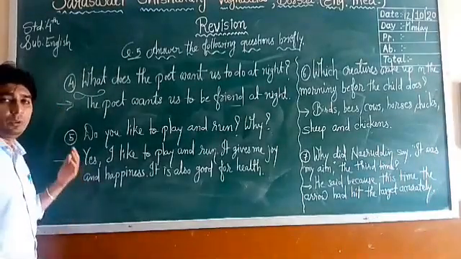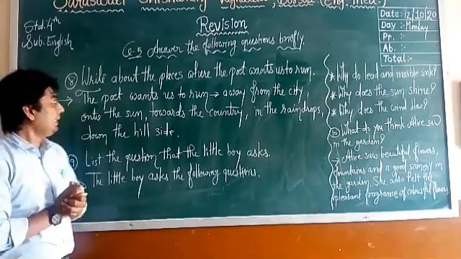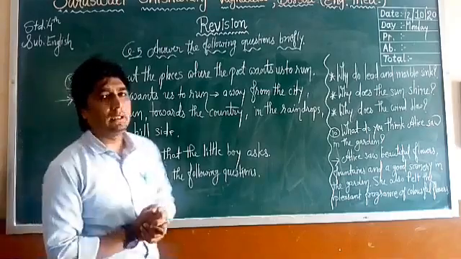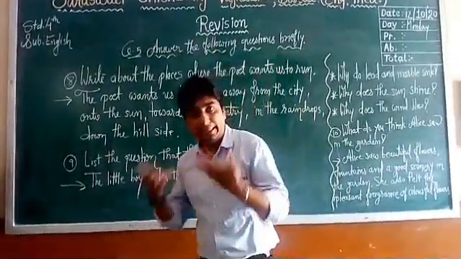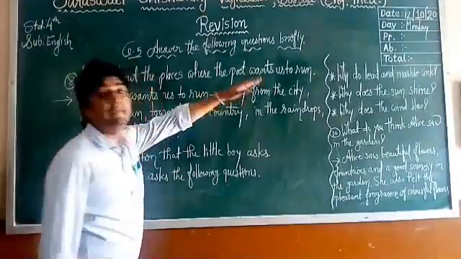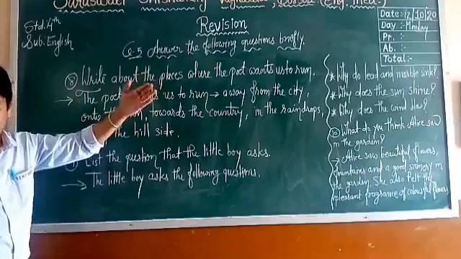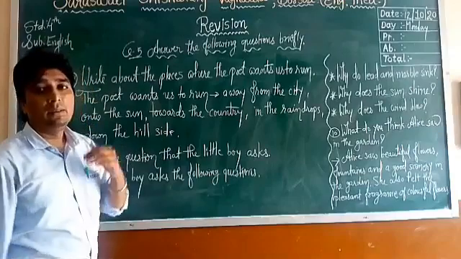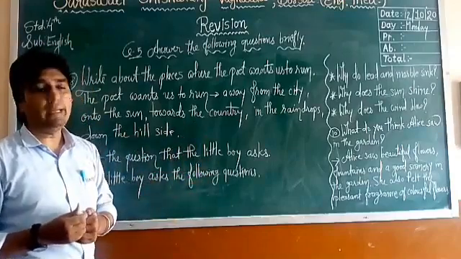Now last 3 questions, let's see. Okay, number 8. Write about the places where the poet wants us to run. The poet does not want us to run in the gym, on the playground, right? Inside the house. No. The poet wants us to run away from the city, outside of the city, onto the sun, means in nature, towards the country, in field area, right?